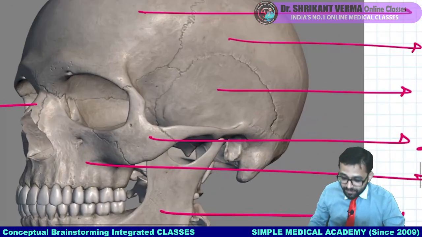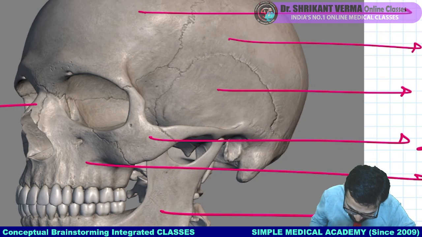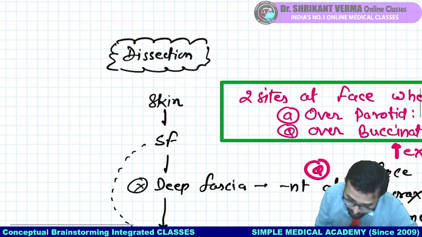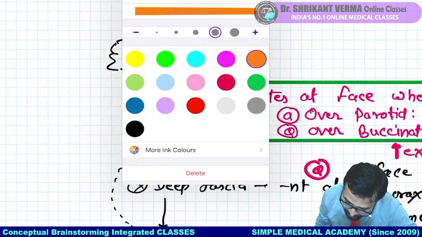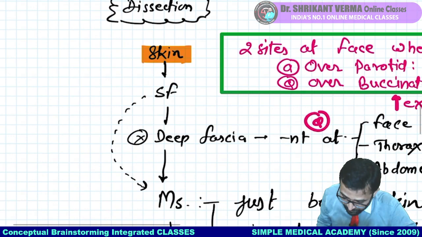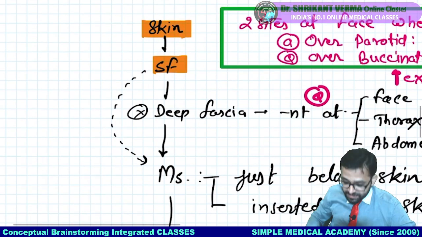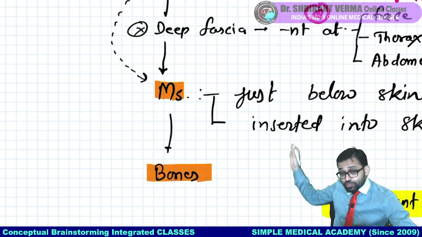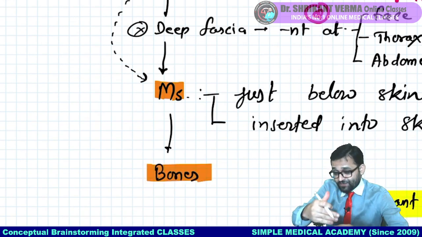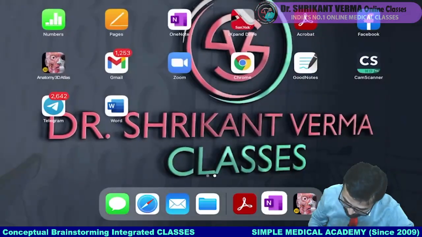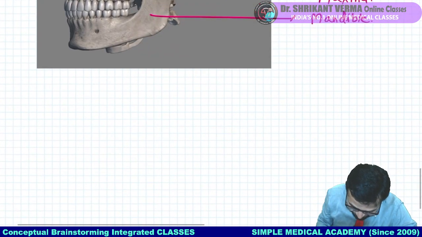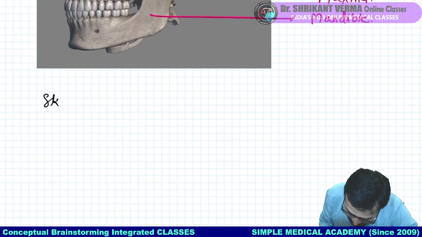Now try to understand our different points one by one. Layer by layer we are going to talk first about our skin, then we will talk about superficial fascia. Deep fascia is absent here, so we will talk about the muscles. Bones, I will teach you the osteology portion simultaneously with the head and neck face part. So first our topic is skin.